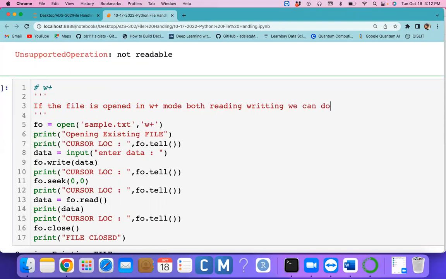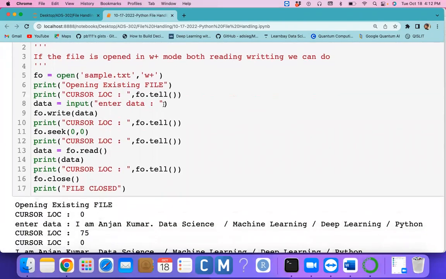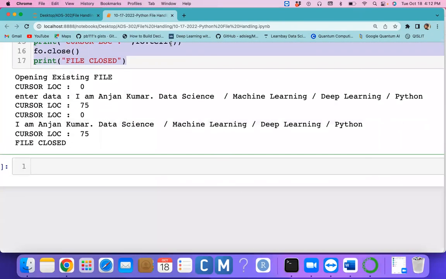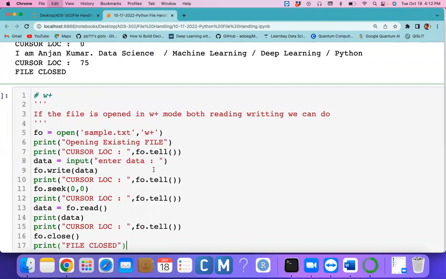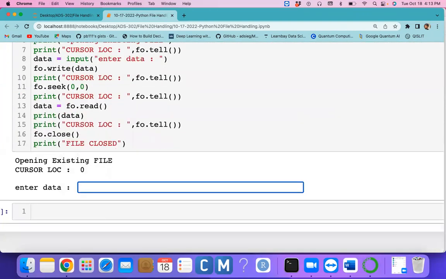Okay, is it clear? Is this clear or not? Same program, we can enter I am Anjan Kumar, line data science, machine.